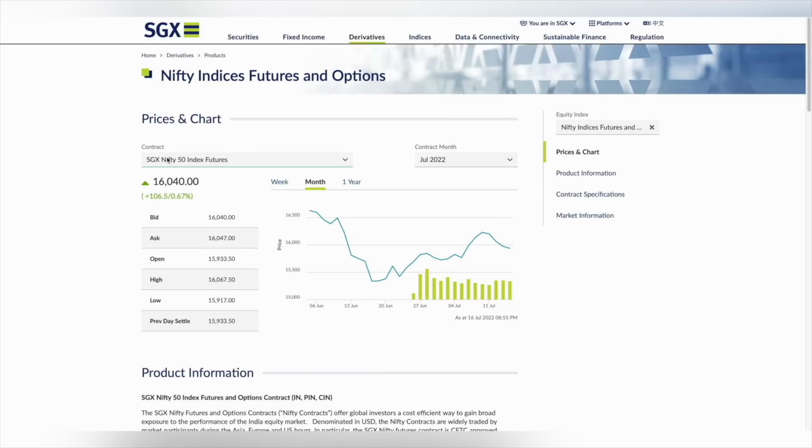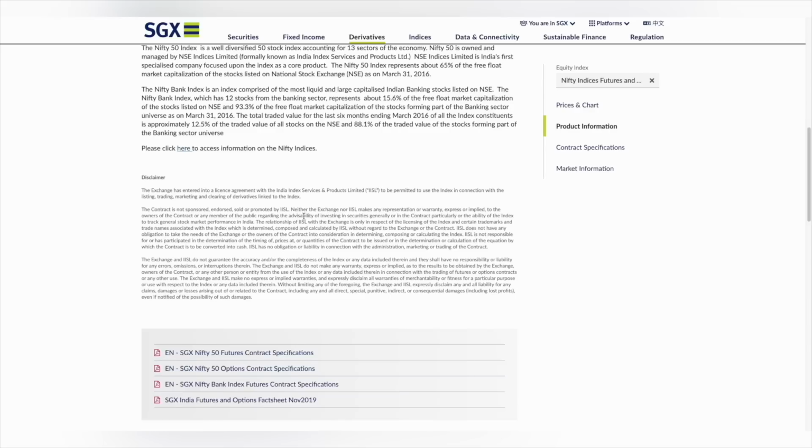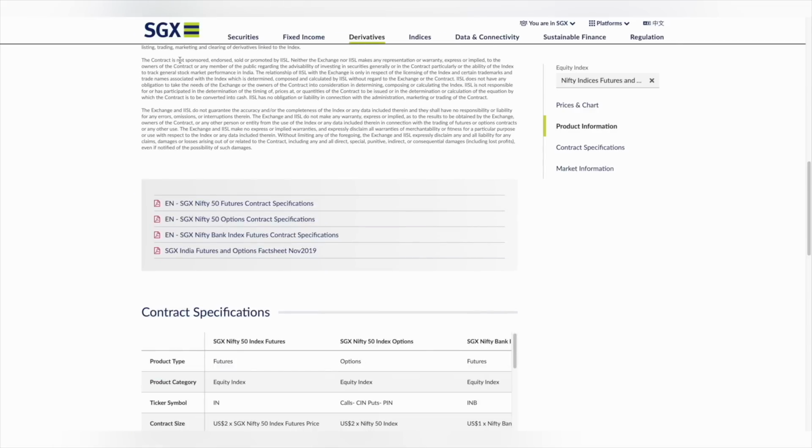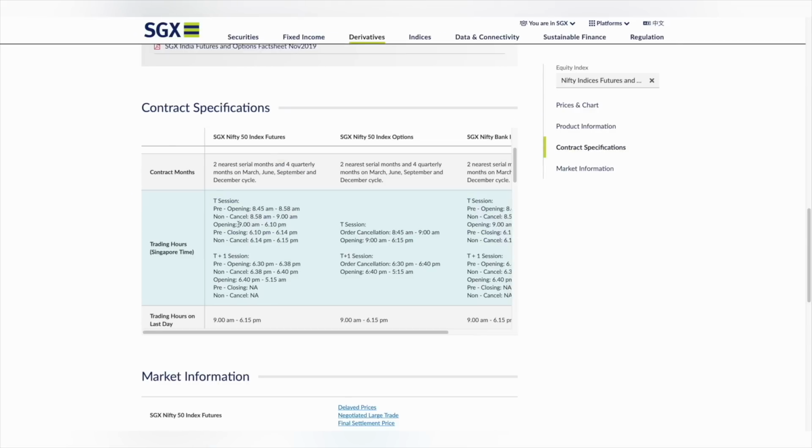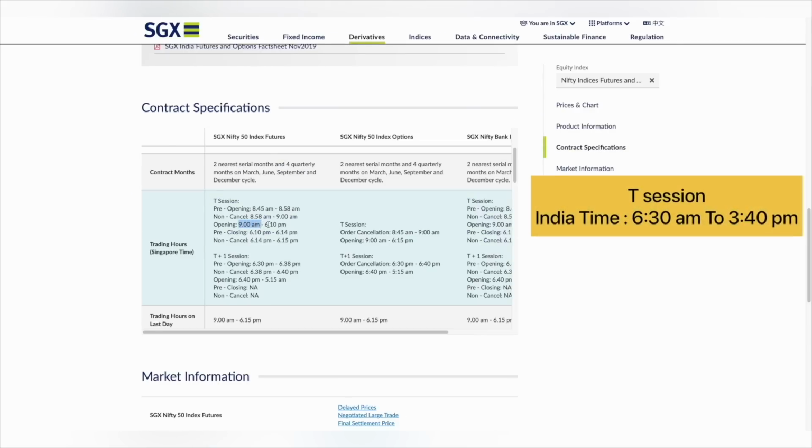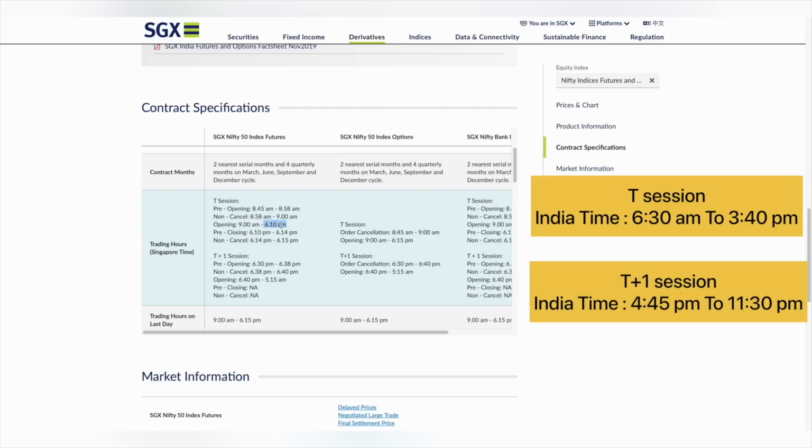Specifically, if I have to speak about SGX Nifty, if I just scroll down, this is the official SGX website. SGX Nifty opens at 9 a.m. and it closes at 6:10 p.m. What they are mentioning here is Singapore timing. Traders, India is 2.5 hours behind Singapore. 9 a.m. means for us it will be around 6:30 in the morning.